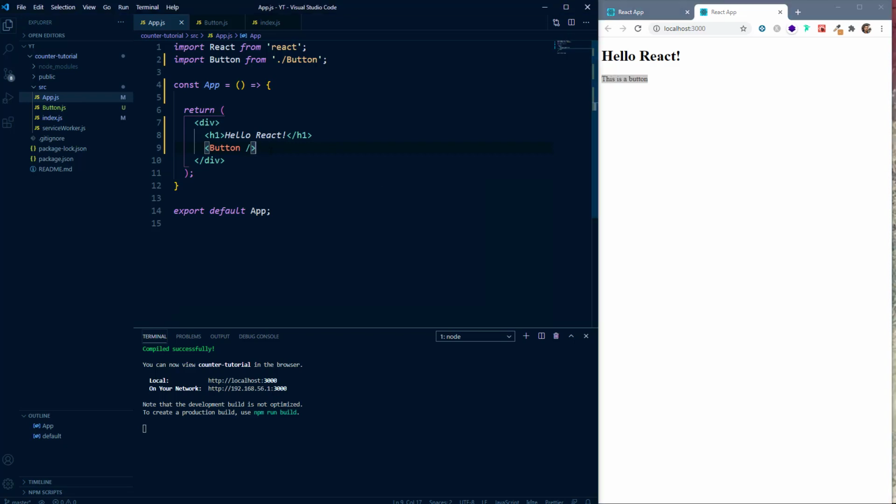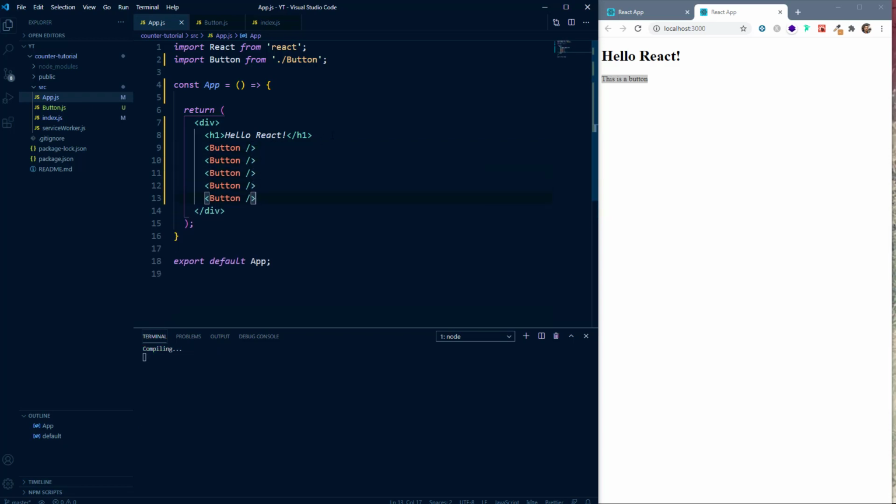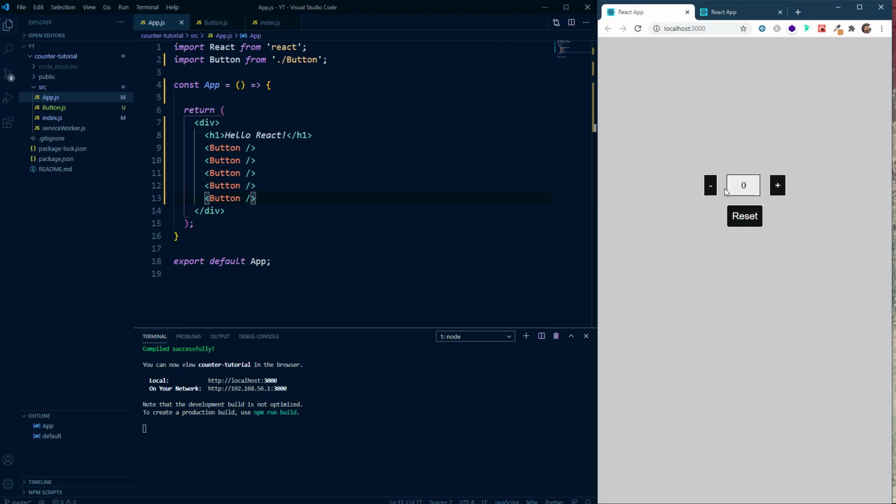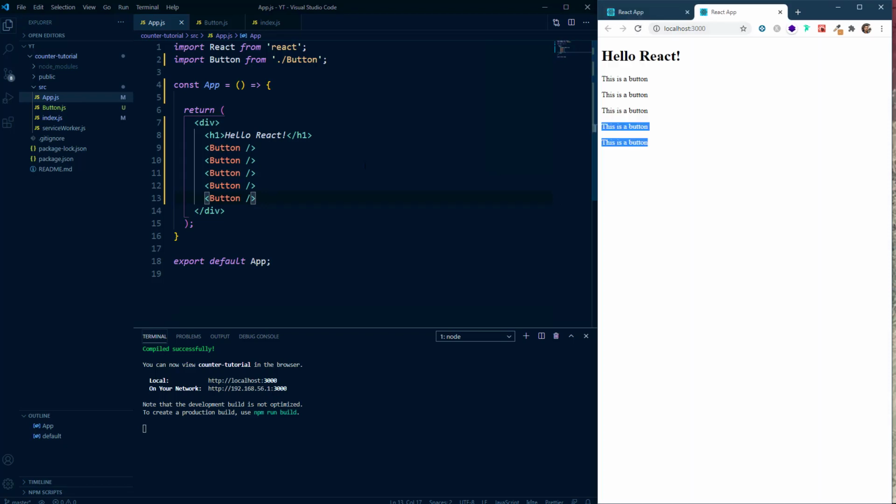The power of component is that we can use it many times, so we can just replicate it many times, and you can see that every time the same text would be rendered onto the browser. So this is the power of components. You can code once and you can use it anywhere in your application. So if you see our counter application which we have to build, we have 3 button components. So now let's create an actual button here. We'll keep it 3 times.